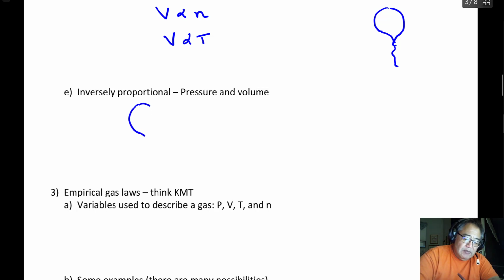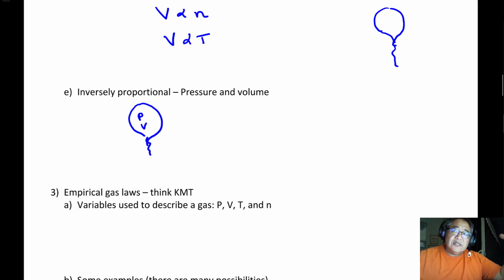Here's my balloon, and it has a gas that has a pressure and a volume on the inside. That's the size of the balloon. And then I increase the pressure on the outside. Now, the balloon will shrink as I increase the pressure. It shrinks until the inside pressure and the outside pressure are the same, and then it's balanced and it stops moving. So if I add pressure to the outside,